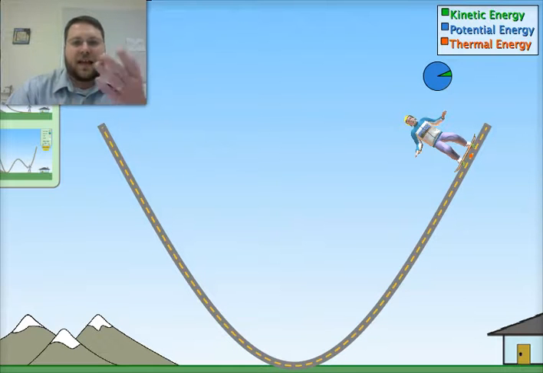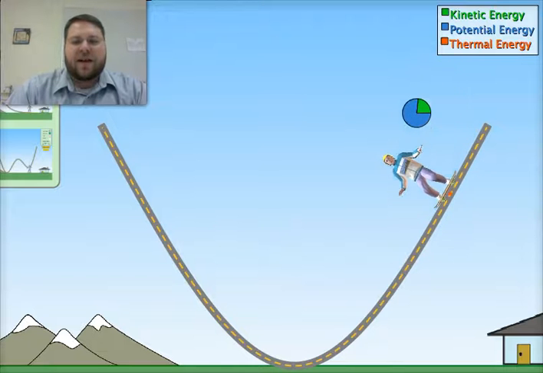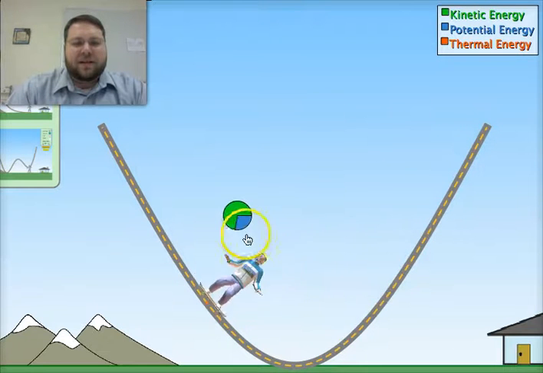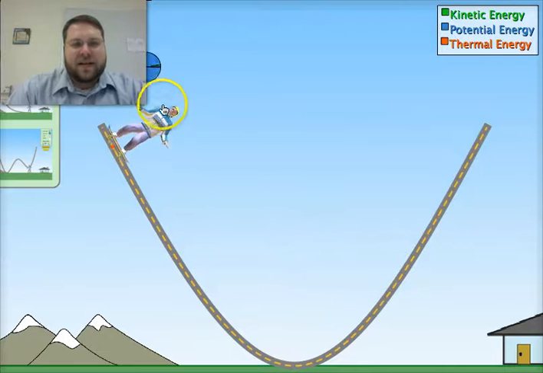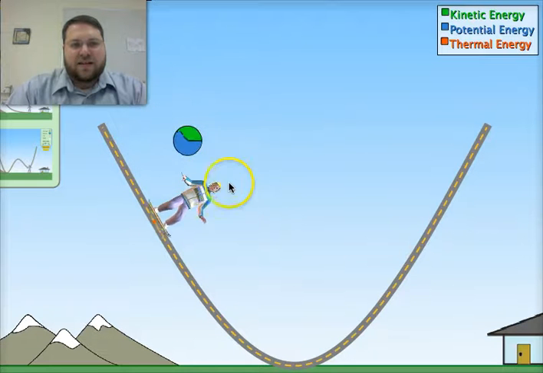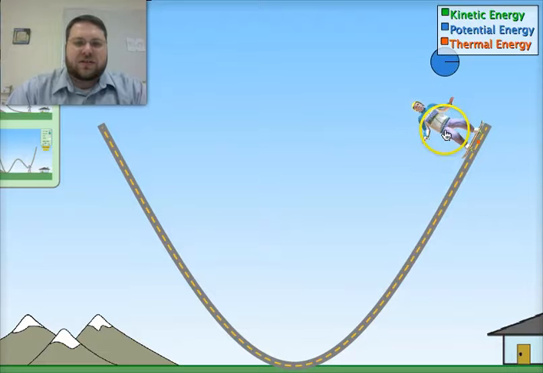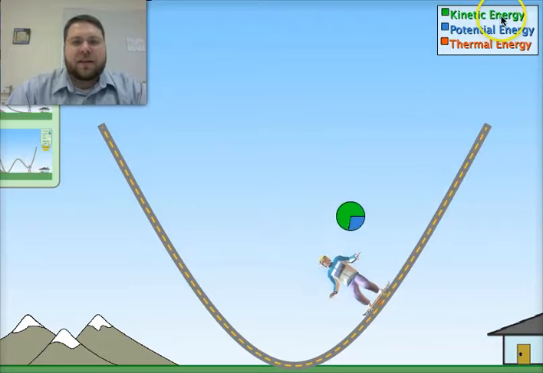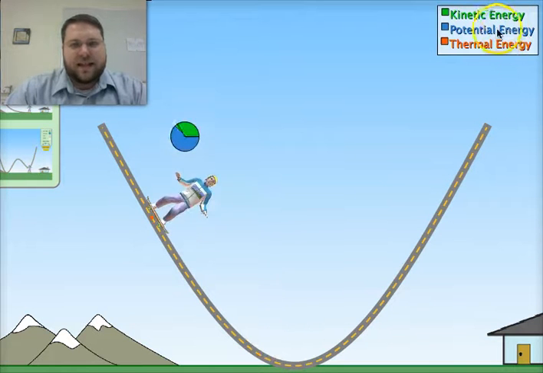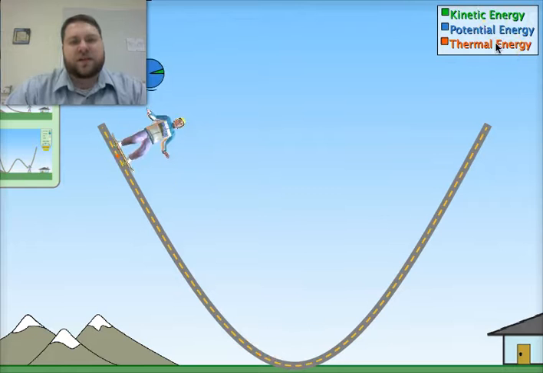And so we're going to look at this simulation here with the PhET skater. That's going to help us see this a little bit. So you'll see the skater, and if I push play, he just skates up and down on the track. And you can see there's this bar graph that hangs over his head. And this bar graph is constantly changing, and it represents how the energy is stored in this skater. And so you can see three types: kinetic, potential, and thermal energy.